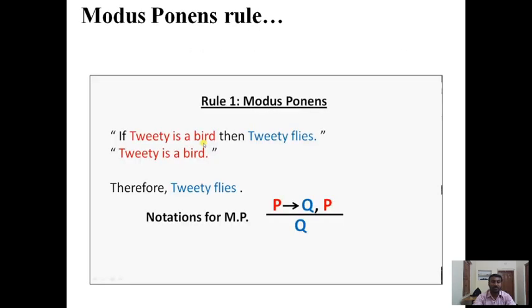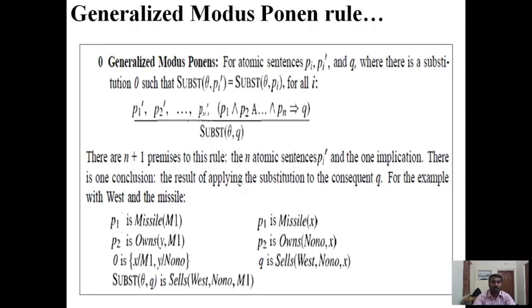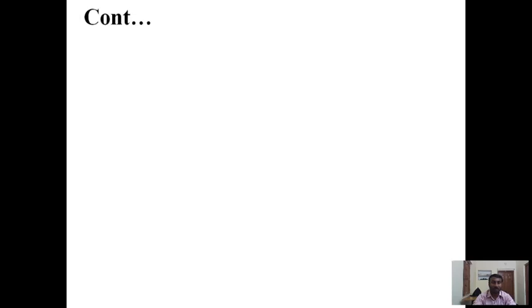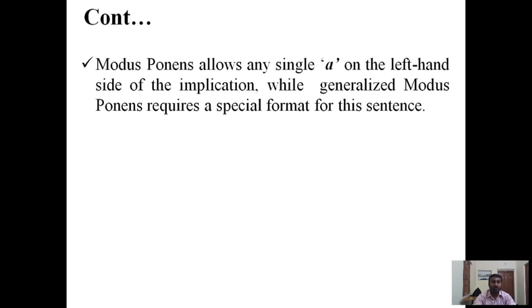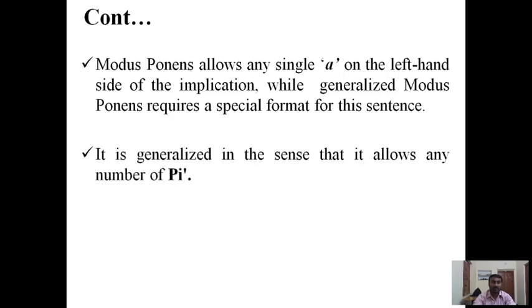So this is the generalized modus ponens rule, given in this format. Modus ponens allows any sentence A on the left hand side of the implication, while generalized modus ponens requires a specific format for this sentence.